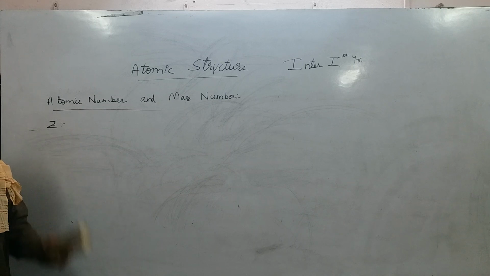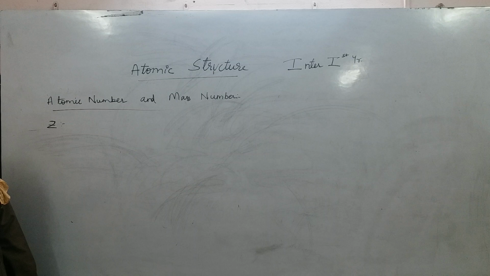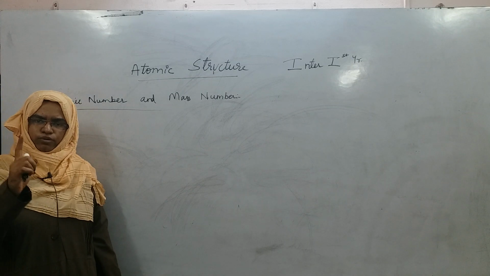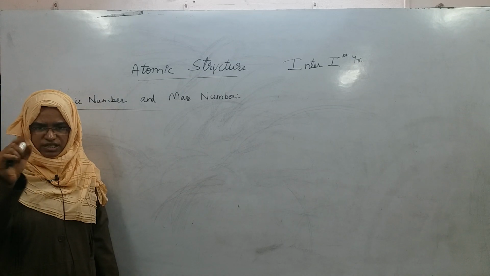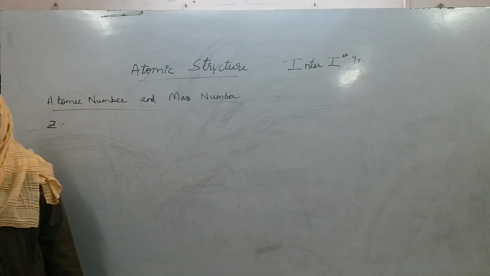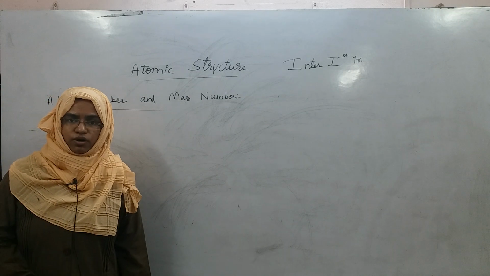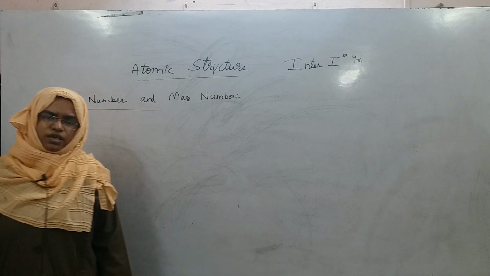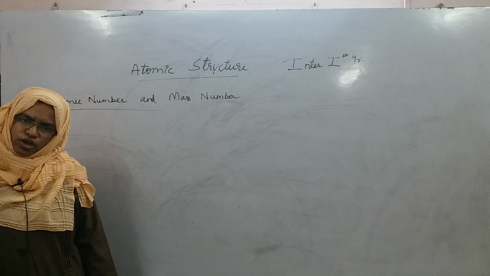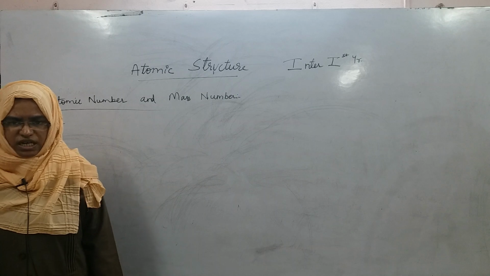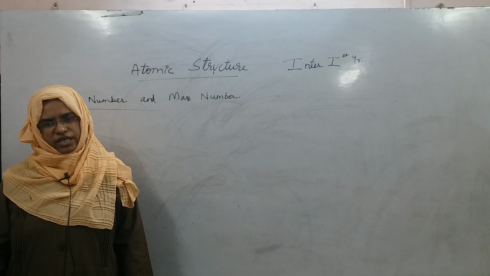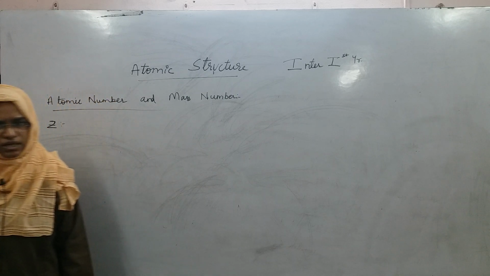So, in a neutral atom, the same charge will be there for electrons, but opposite. If one proton is there having +1 charge, one electron will be there having -1 charge. I am talking about a neutral atom. In a neutral atom, if there are 5 protons, +5 will be the charge and electrons will be 5 and -5 will be the charge for electrons, right.